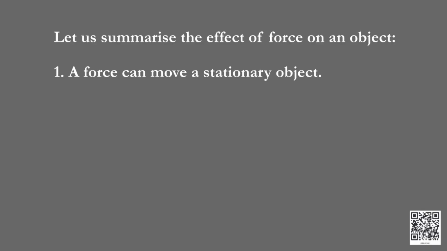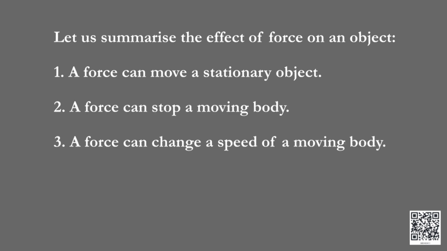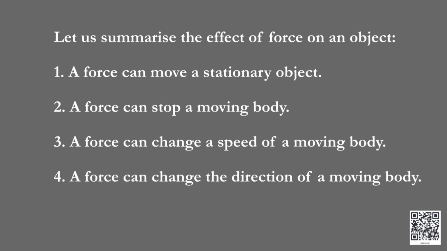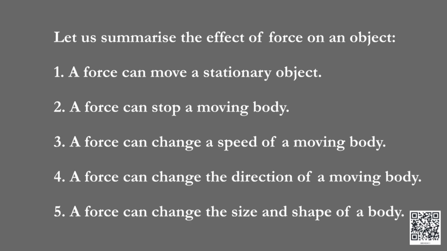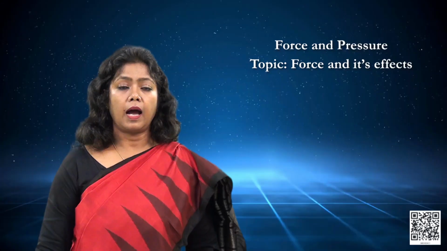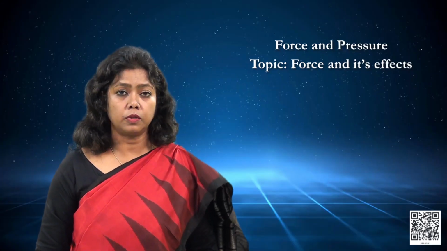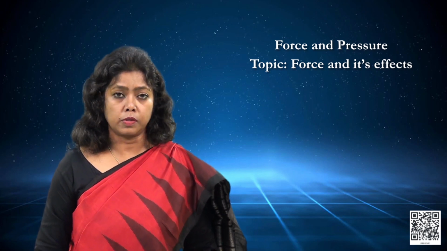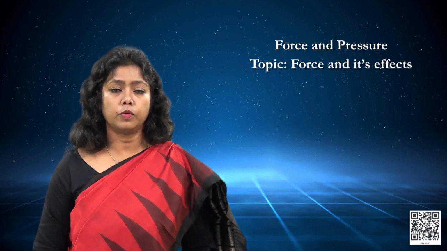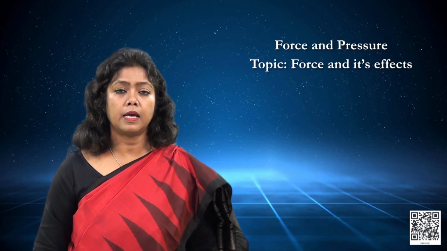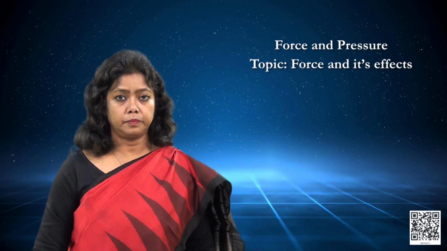A force can move a stationary object, a force can stop a moving body, a force can change the speed of a moving body, a force can change the direction of a moving body, a force can change the size and shape of a body. I think now you must have understood what the effects of force are, what all things force can do when it is applied on an object.